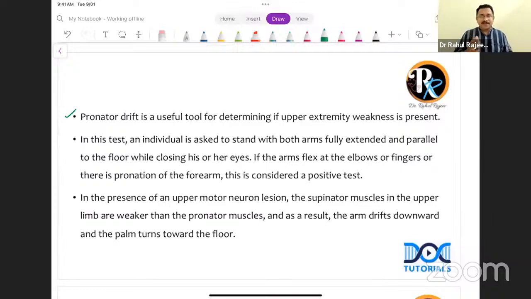So as I have written in this slide, the individual is asked to stand with both arms fully extended and parallel to the floor while closing his or her eyes. If the arms flex at the elbows or fingers, or there is a pronation of the forearm, it goes down, that is considered to be a positive test. So what happens is that when there is a UMN lesion, the supinator muscles in the upper limb are weaker than the pronator muscles. Okay, so the pronator will actually take the upper hand in a UMN lesion, which is why the arm will drift downwards and the palm will turn towards the floor.